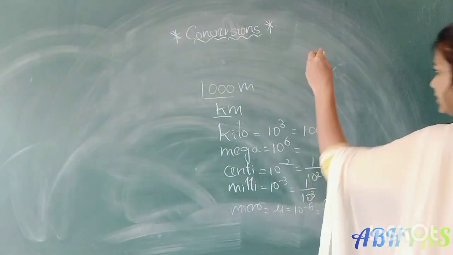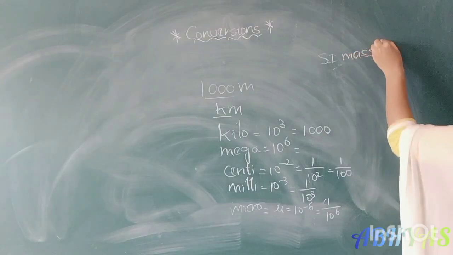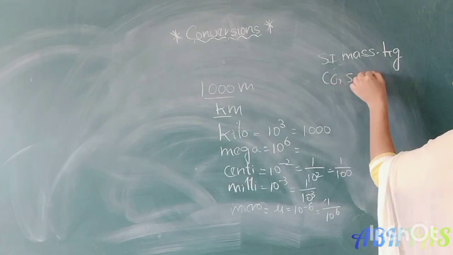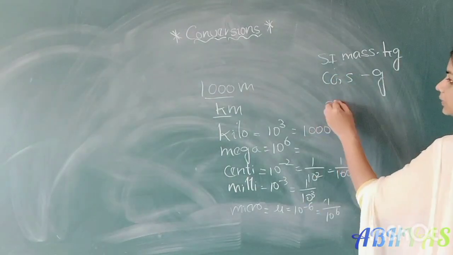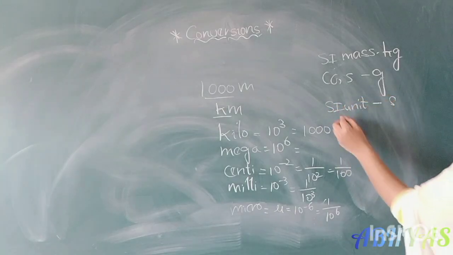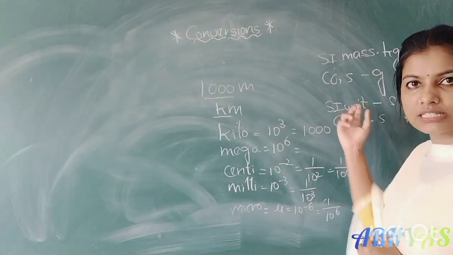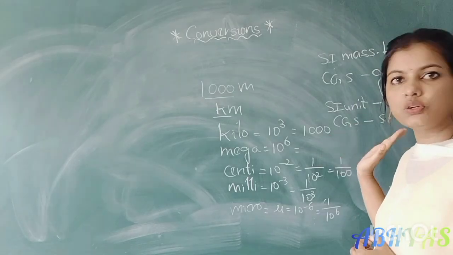Okay. What are the units? What is the SI unit of mass? The SI unit of mass is kilogram. What is the CGS unit of mass? That is gram, right? What is the SI unit of time? The SI unit of time is second. What is the CGS unit of time? That is also second. There is no difference in the SI and CGS units. For time, the FPS unit is also second.